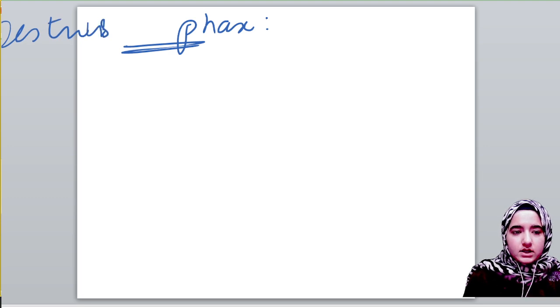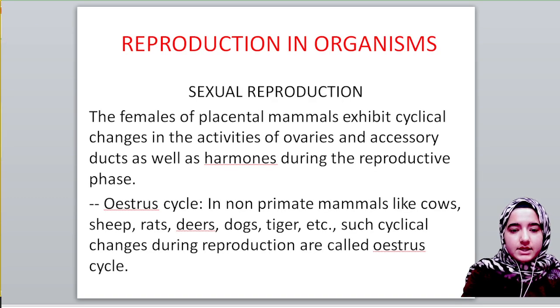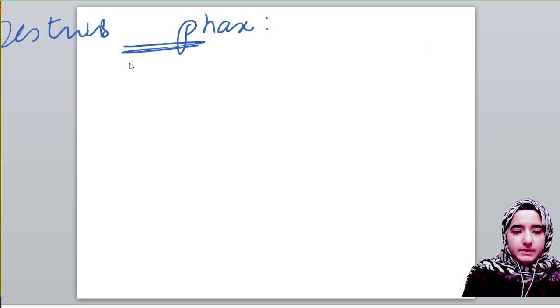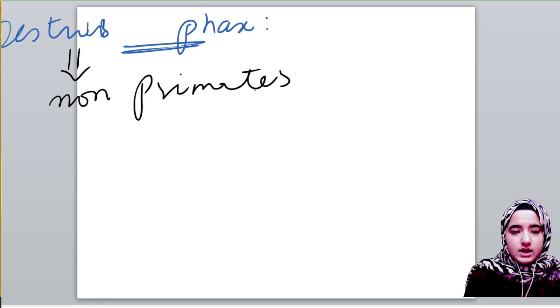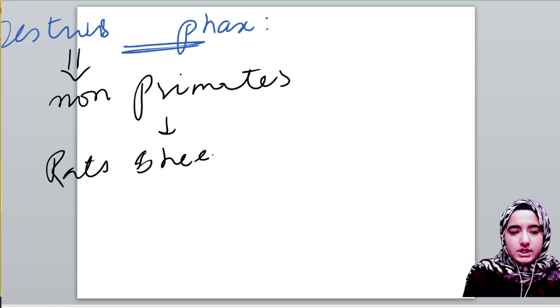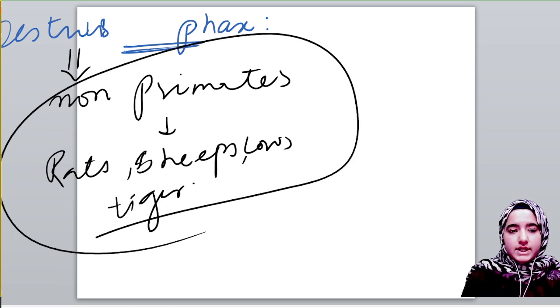The estrus phase occurs in which organisms? It occurs in non-primates. And non-primates include which animals? It includes rats, sheep, cows, tigers, and so on. What is the menstrual phase?